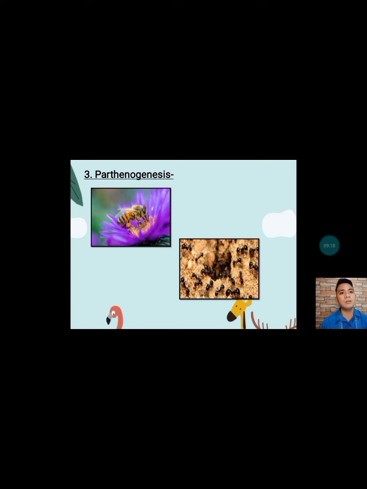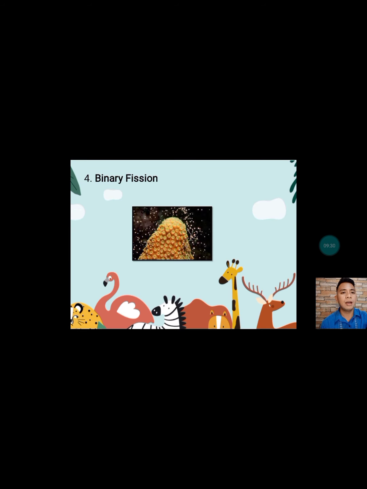Again, for parthenogenesis, we have the bees, wasps, nematodes, and also the, what do you call this one? Ants. Lastly, binary fission is the coral polyps. So those are the asexual reproduction and the types.